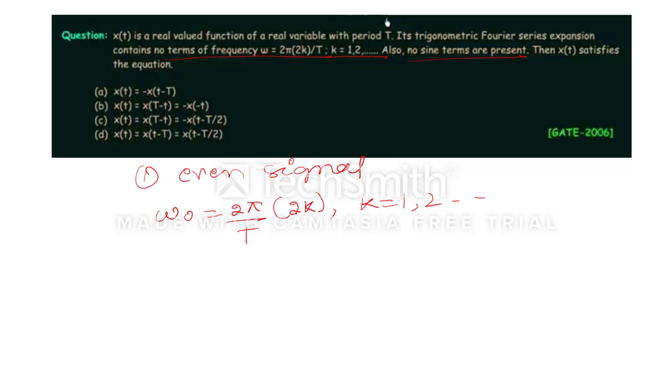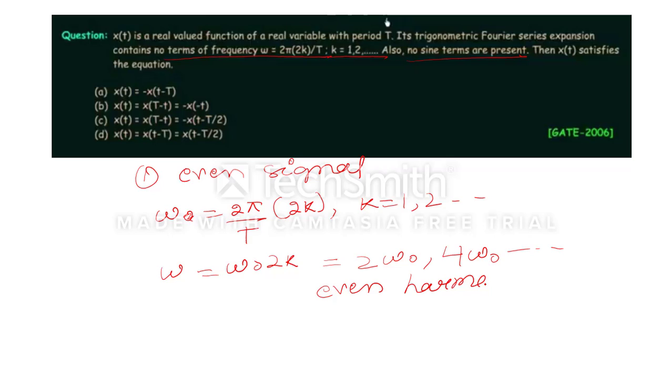So 2 pi by T is nothing but omega naught, so we can write it as omega naught multiplied by 2k. When we put different values of k we will get 2 omega naught, 4 omega naught, and so on. So definitely they are saying that even harmonics will not be present, so obviously odd harmonics will be present.